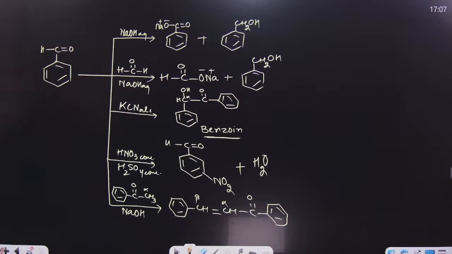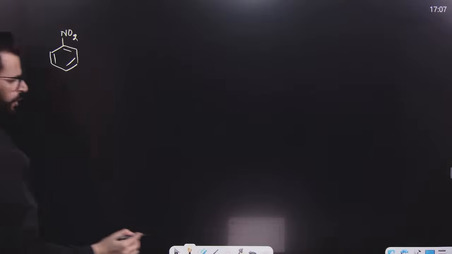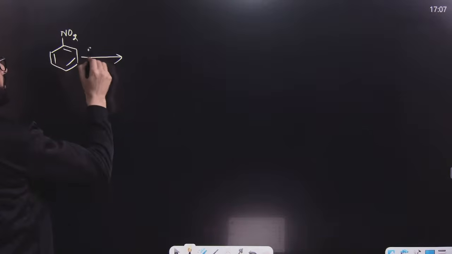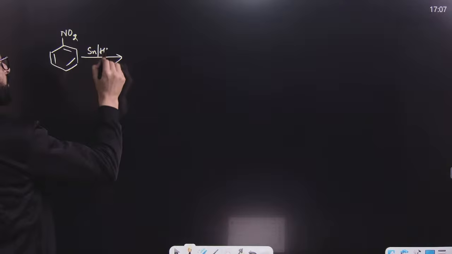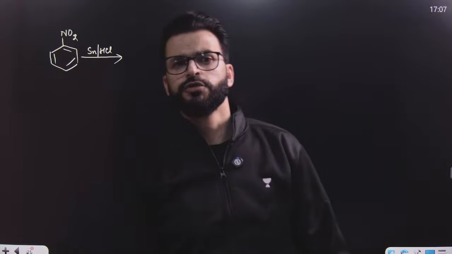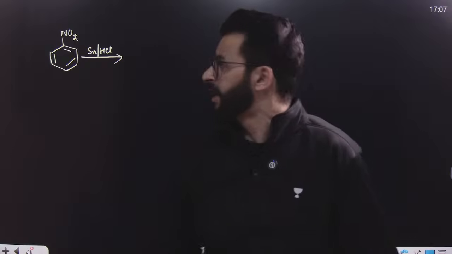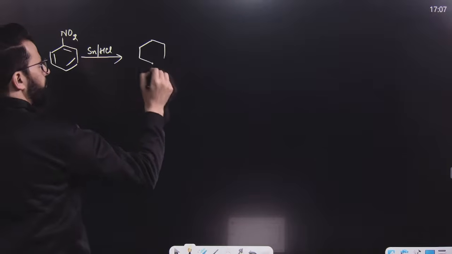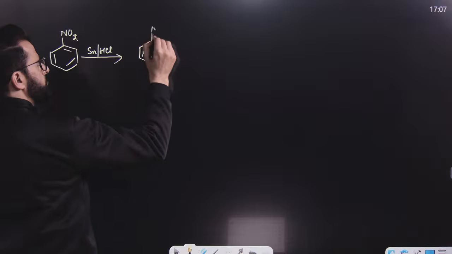After this we will have a very important compound, known as nitrobenzene. Whenever you have nitrobenzene, remember that upon reduction, for example by using an active metal in acidic medium, it first results in the formation of aniline.